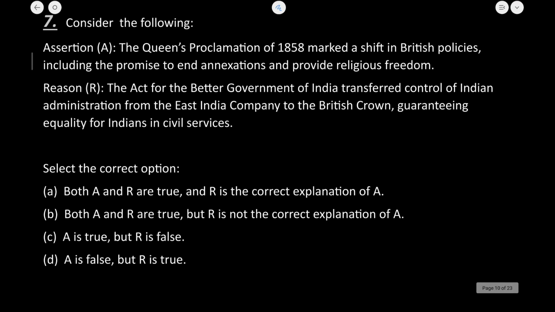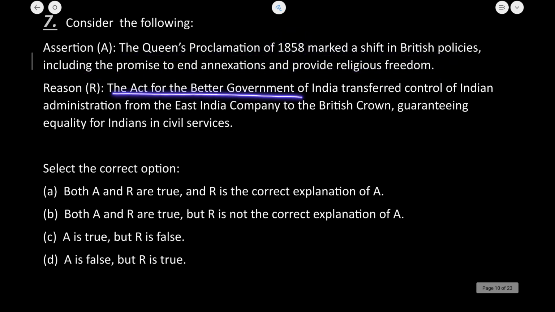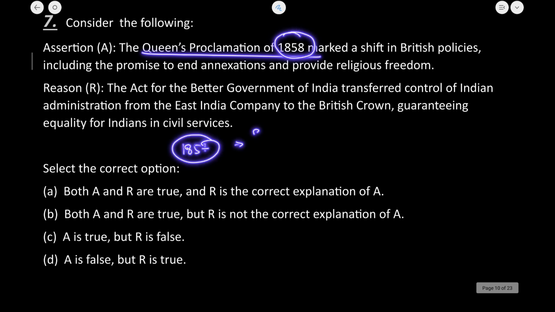Let's now move to the next question, which is assertion and reason का question है. The Queen's Proclamation of 1858 marked a shift in the British policies, including the promise to end annexation and provide religious freedom. Now, the Act for the Better Government of India transferred the control of Indian administration from the East India Company to the British Crown, guaranteeing equality for Indians in the civil services. ठीक है, अब क्वीन ने प्रोक्लामेशन किया 1858 में. नाउ 1857 के रिवॉल्ट में देयर वेयर मेनी कॉजेज एज वी हैव सीन. इकोनॉमिक कॉज थे, पॉलिटिकल कॉज थे, सोशियो इकोनॉमिक कॉजेज थे.